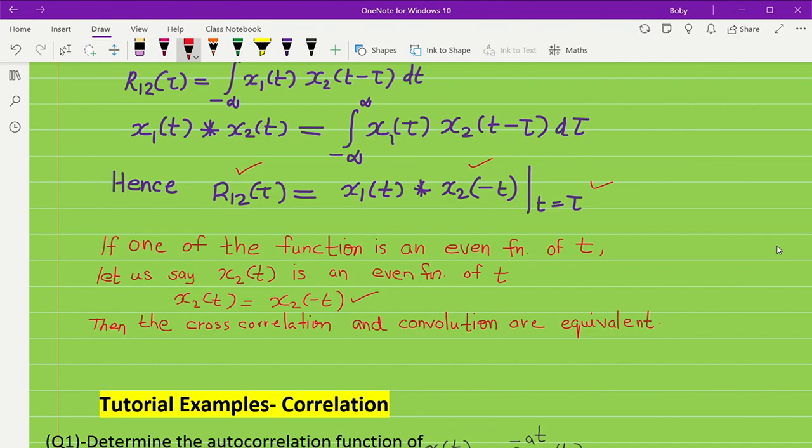So in this video we have seen correlation, both cross correlation and autocorrelation, and also the relation between convolution and correlation.